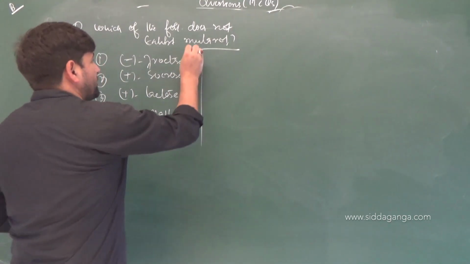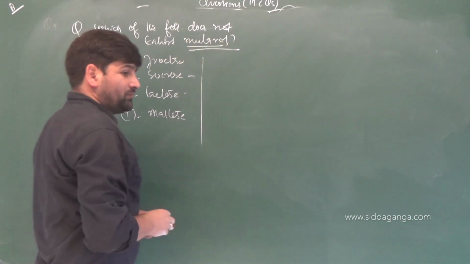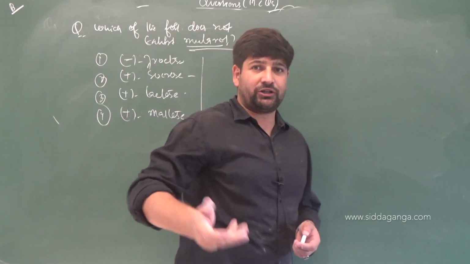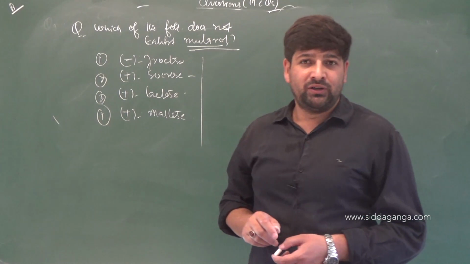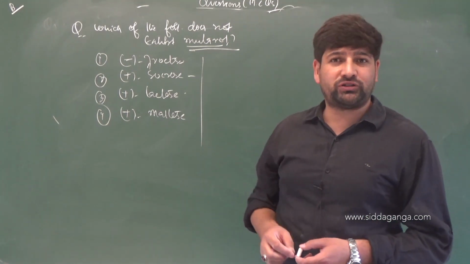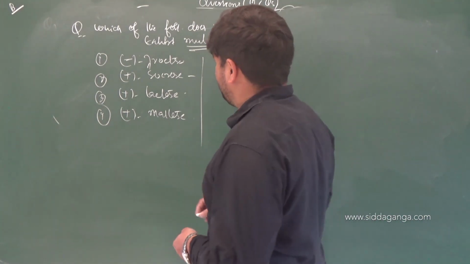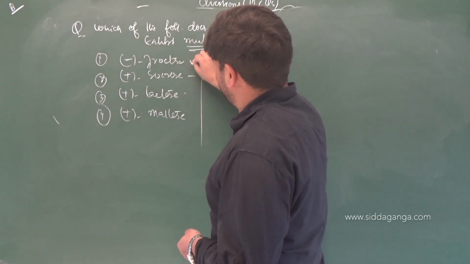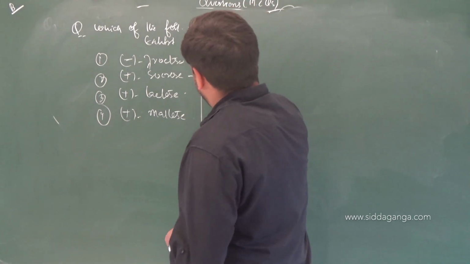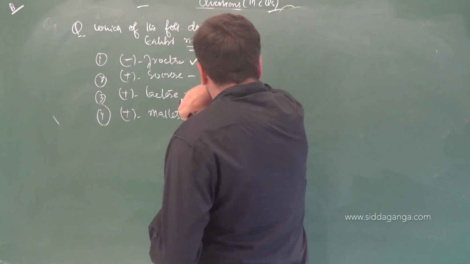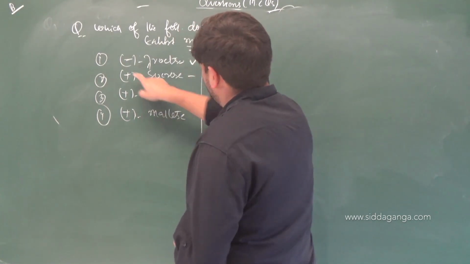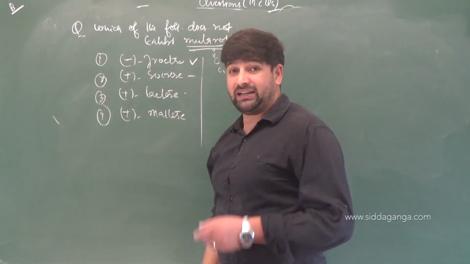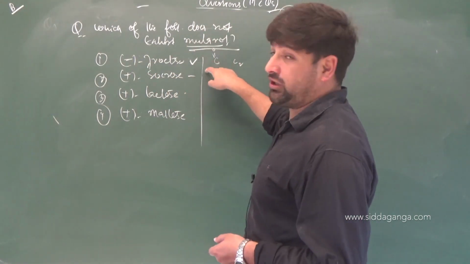Now for mutarotation to come into play, it's important a new stereocenter should be developed, and that can only be developed when ring opening occurs. So when ring opening occurs, reduction processes will come into play. However, when you look in fructose, children, you will find out the carbonyl carbon which was present at C1 of glucose and C2 of fructose. Both are linked with each other. As they are linked to each other, opening of the ring is not possible.